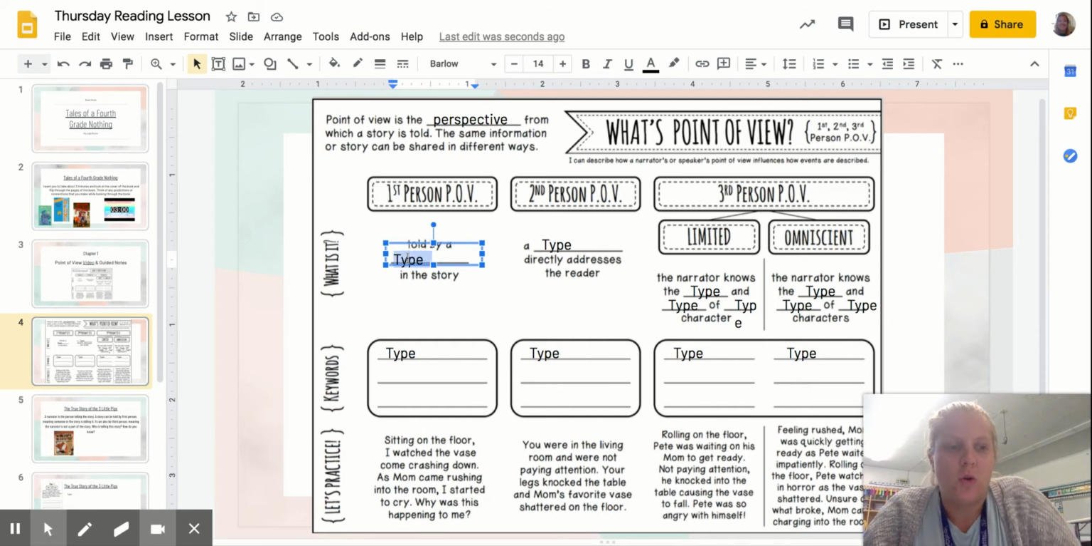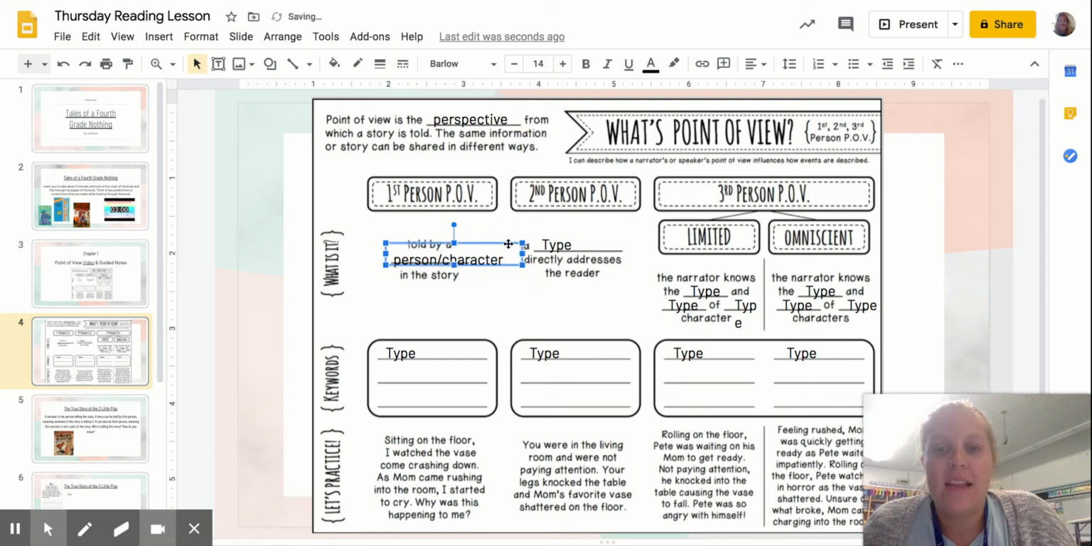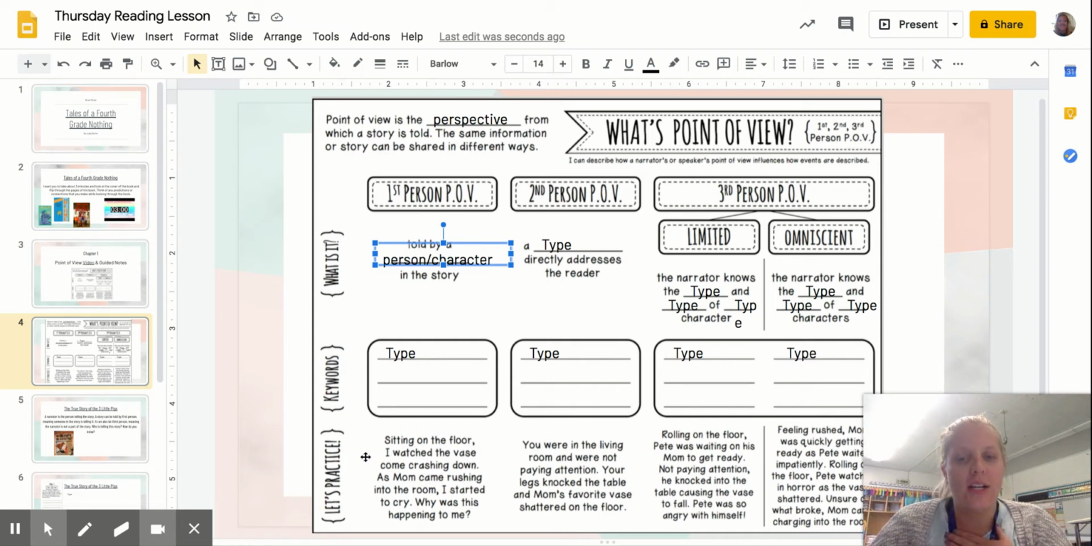So this is told by a person or character that is in the story. So they are actually in the story. Okay, if you look down here, it says, sitting on the floor, I watched the vase come crashing down as mom came rushing into the room. I started to cry. Why was this happening to me? So that is first person point of view because the person in the story is telling it.